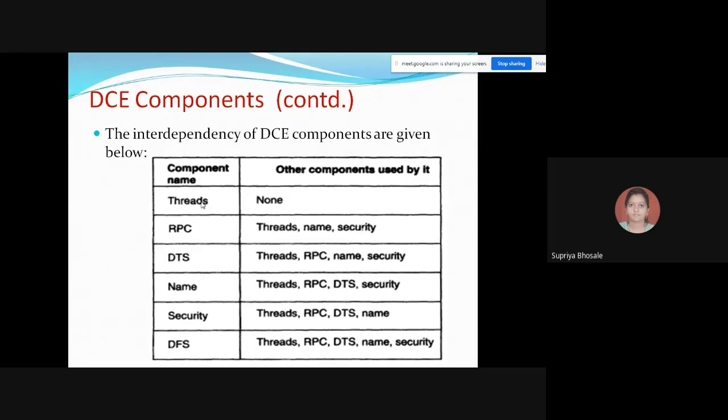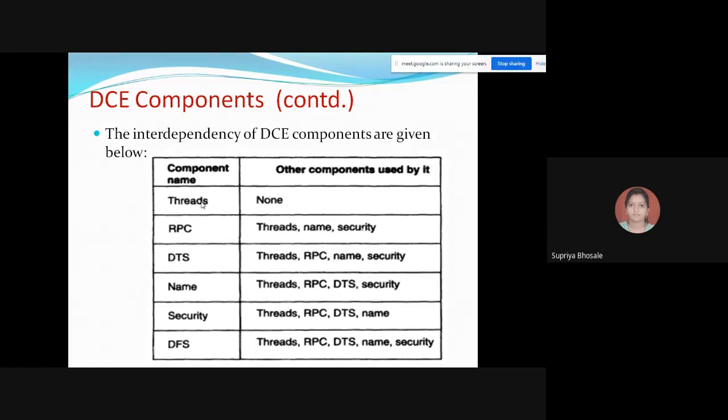Then DTS, distributed time services. So here you can take the example of, not an FTP server, but say, for example, databases.